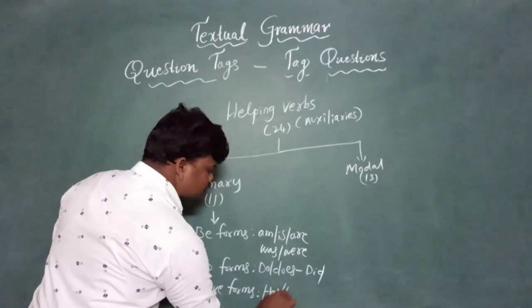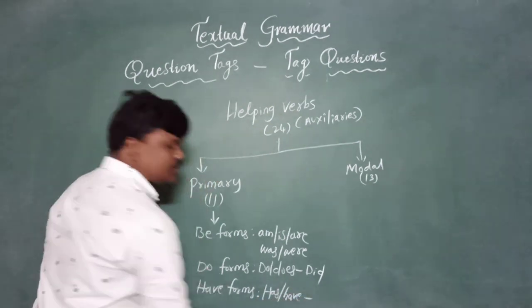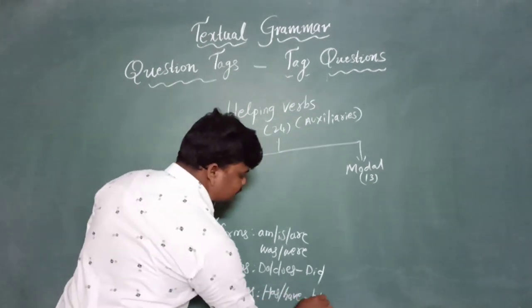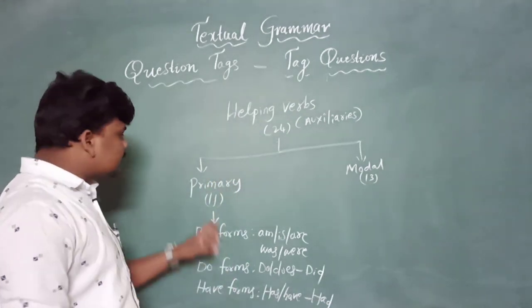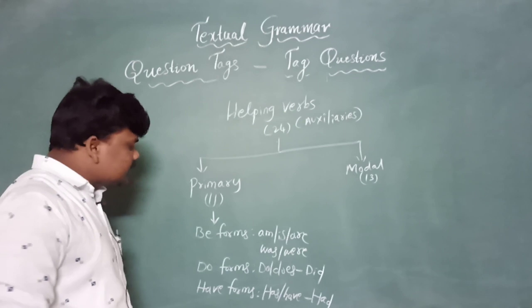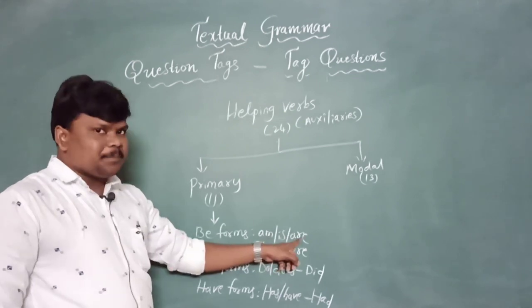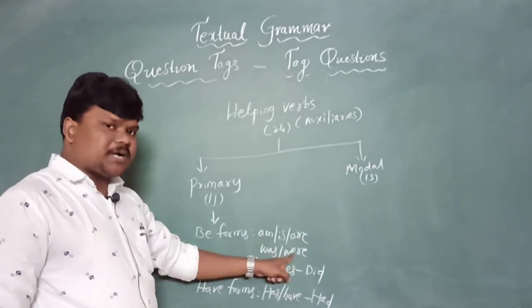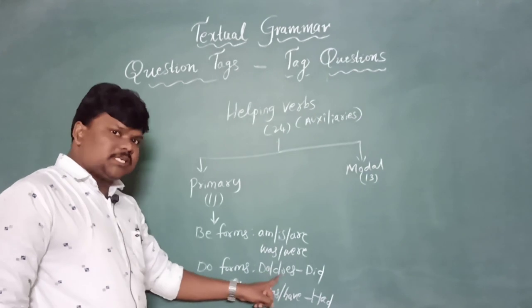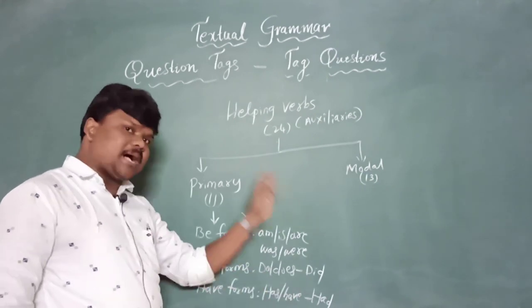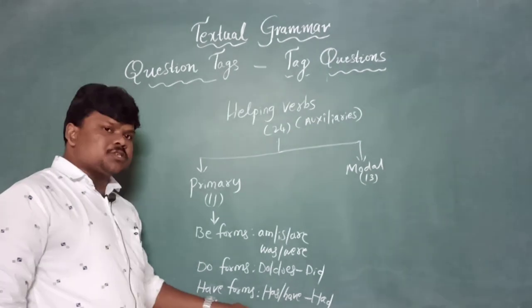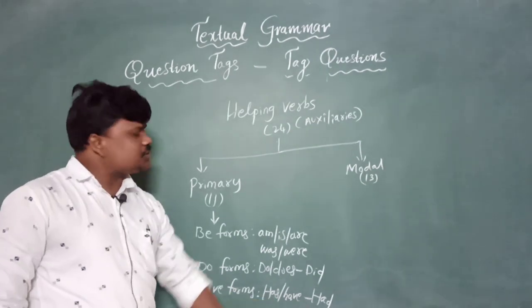Has, have used for present, whereas had is used for past. So totally 11 primary auxiliaries are there. Am, is, are present be forms, was, were past be forms. Do, does present do forms, did past do form. And have forms, present has, have, past had.